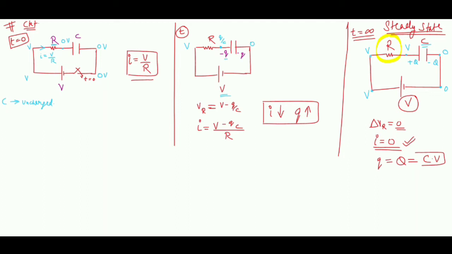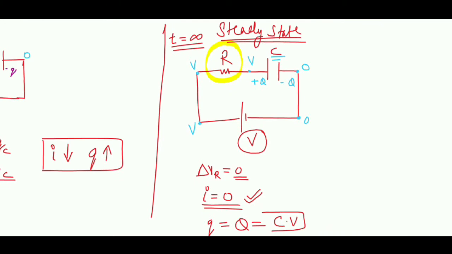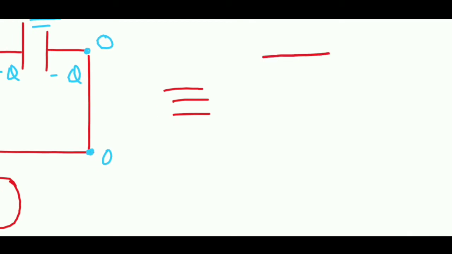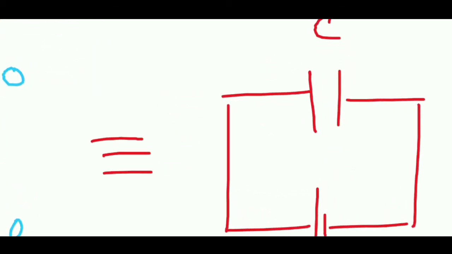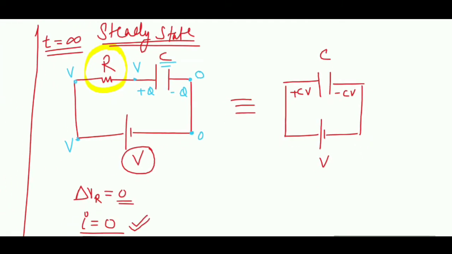Now while doing steady state analysis, we generally make one small approximation. In books also they do it like this: they don't mention R. This circuit which I have drawn can also be drawn like this: V over here, C over here, with charge plus CV on this side and minus CV on this side. We can draw this circuit like this after the steady state is reached.